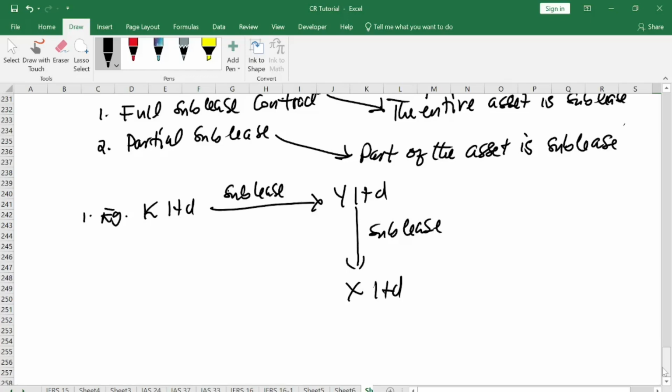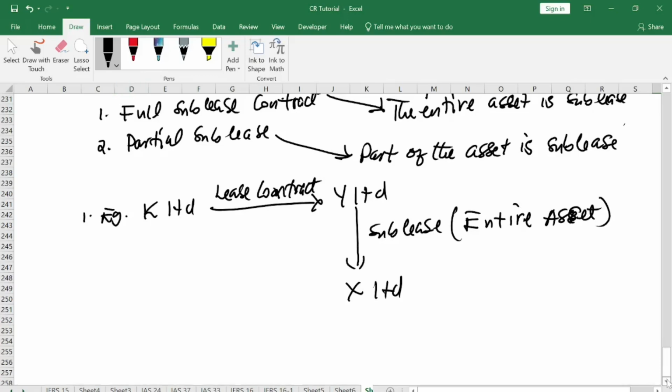If Y Limited subleases the asset they took from K Limited to X Limited, we call this sublease. Did they lease all the assets to X Limited? That's what we call full sublease contract. It means they've subleased 100% of the assets, so the entire asset is sublease.